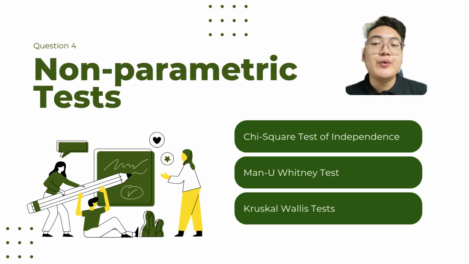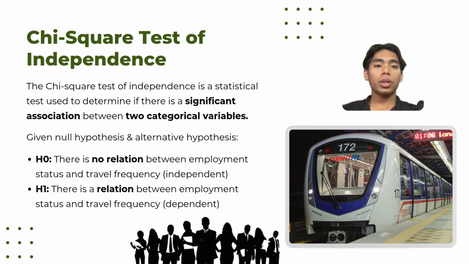Finally, for question 4, we will discuss non-parametric tests. We will explain 3 tests, which include chi-square test of independence, Mann-Whitney test, and Kruskal-Wallis test. Now, for question 4, we will look at chi-square test of independence. This test is used to determine if there is a significant relationship between two categorical variables.